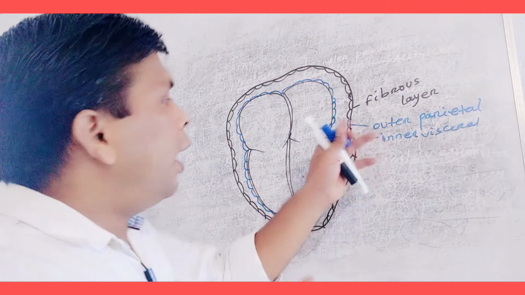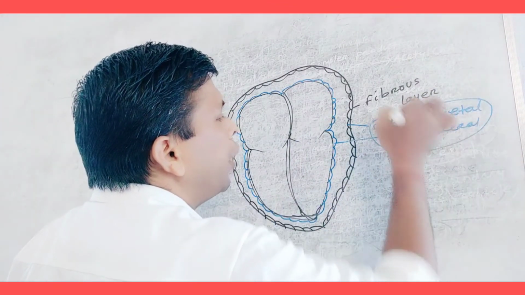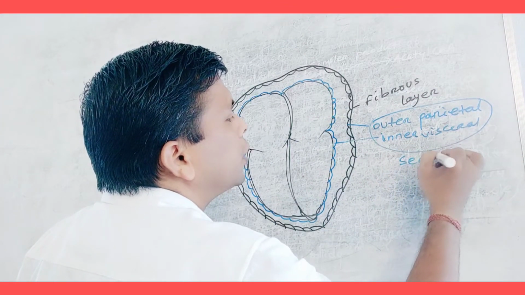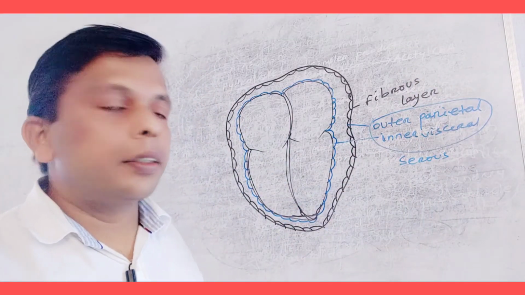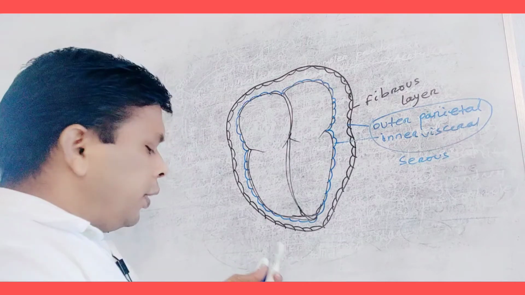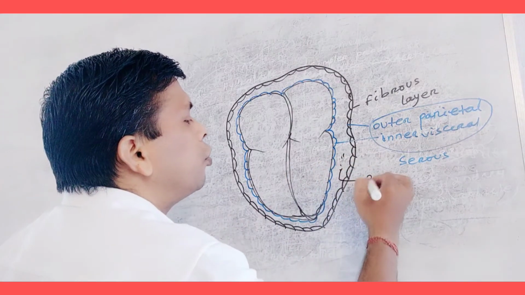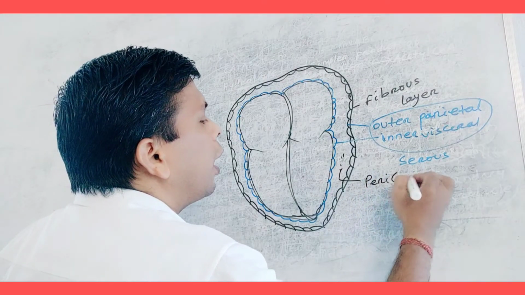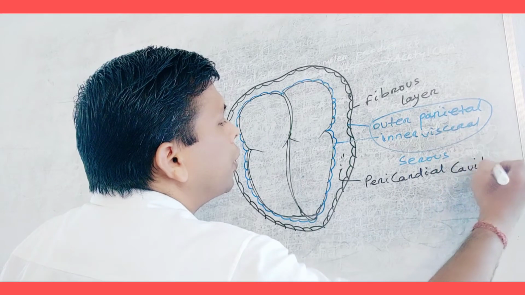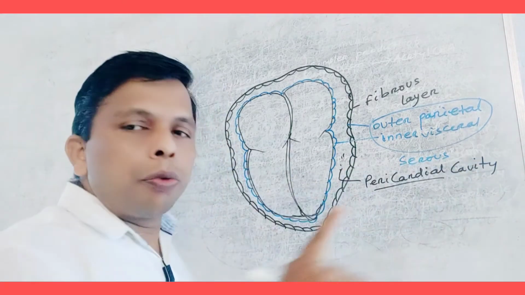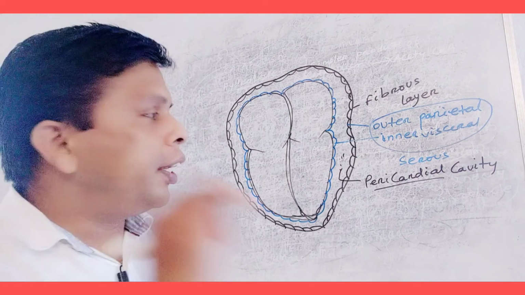Both of them constitute the serous layer. So fibrous and serous layers. In between these two layers, there is a cavity. This is the pericardial cavity. In this pericardial cavity, pericardial fluid is present.